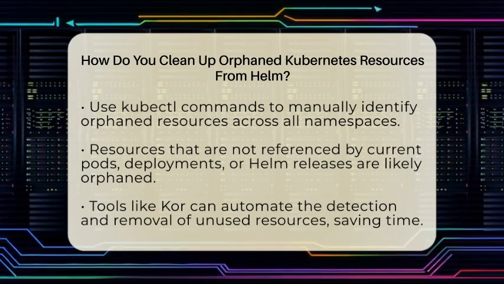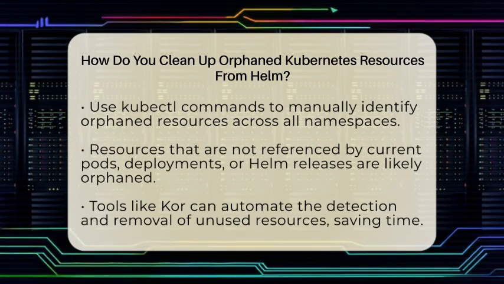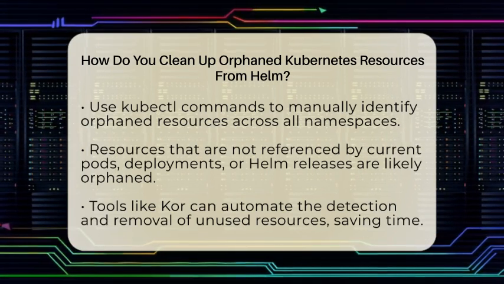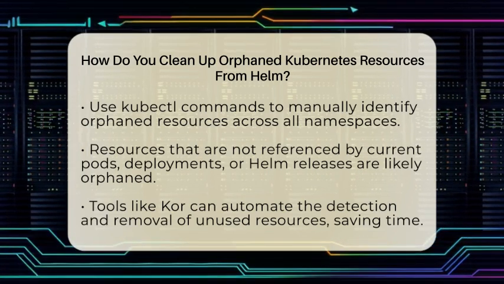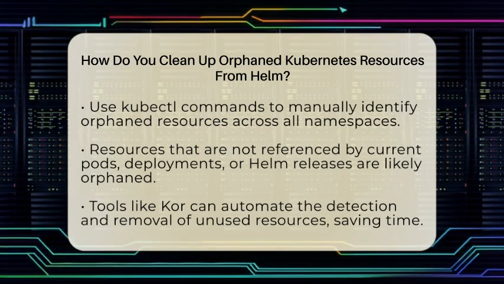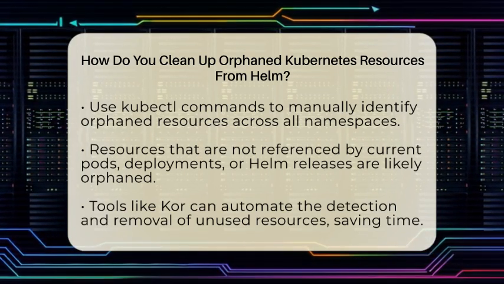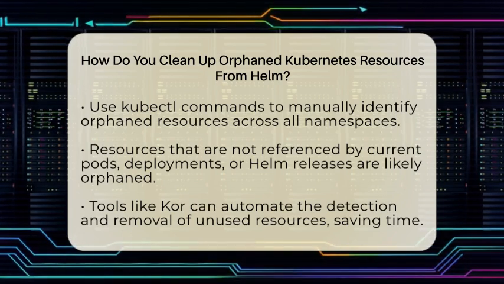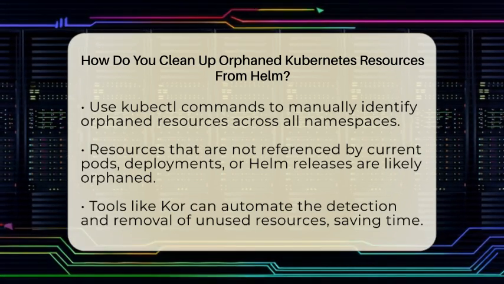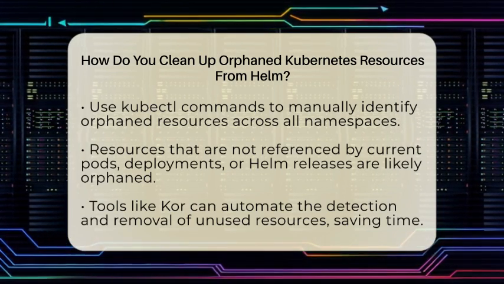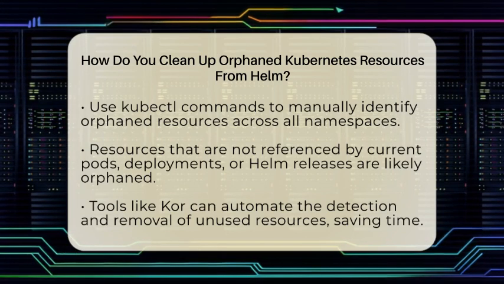To find these orphaned resources, you can use kubectl commands. For example, run kubectl get configmaps --all-namespaces to list all config maps across your cluster. Do the same for secrets, persistent volume claims, service accounts, and custom resource definitions. Look for resources that aren't referenced by any current pods, deployments, or Helm releases. Also, check for resources that lack owner references or labels linking them to a specific Helm release.